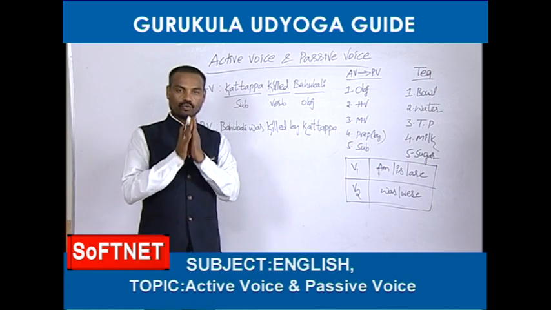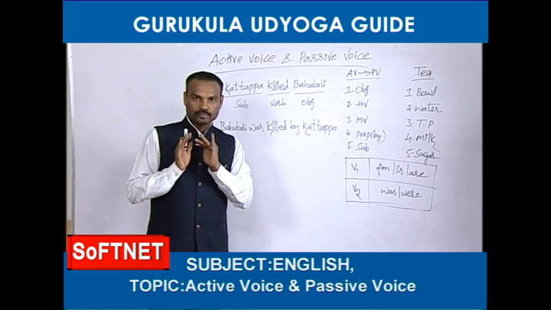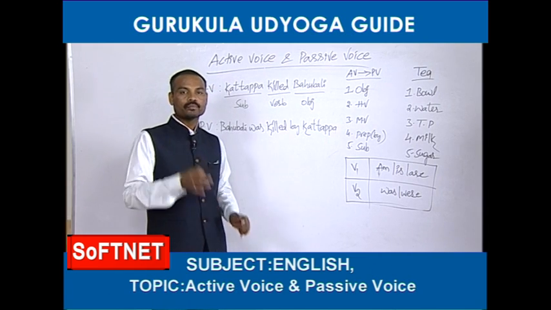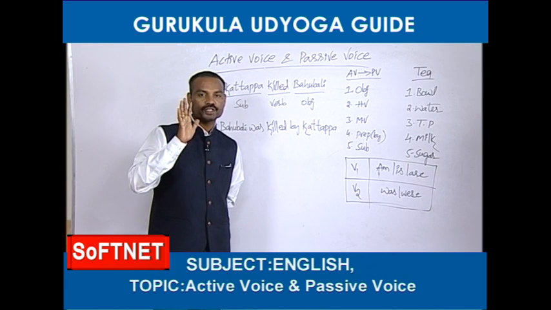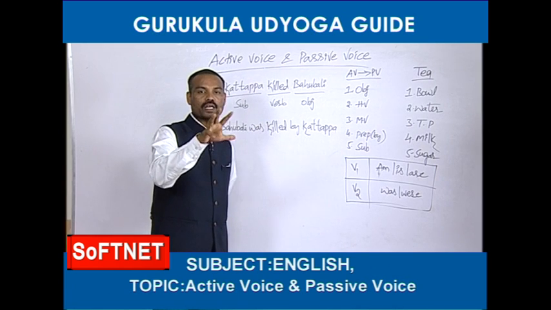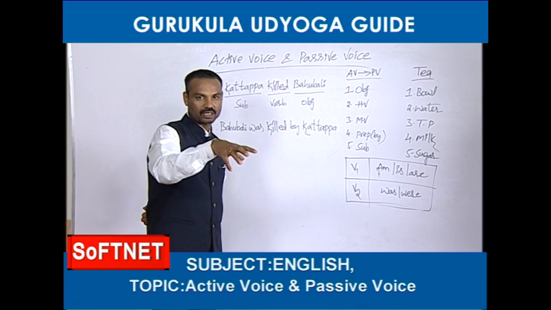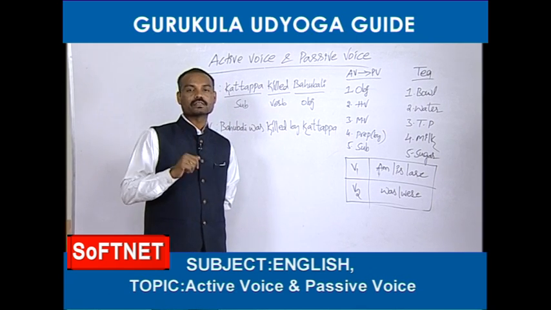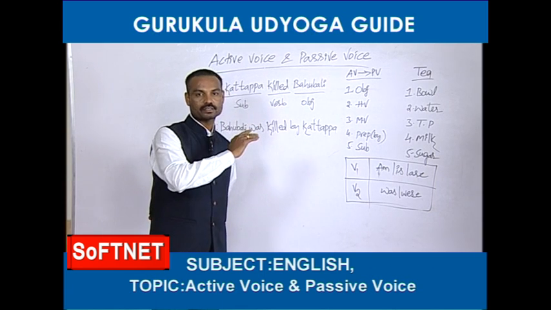So, friends, once again, in today's class the topic is active voice and passive voice. Active voice: the sentence which starts with the subject is called active voice. Subject means the doer of the action, a person who does that work. Passive voice: the sentence which starts with the object is called passive voice.